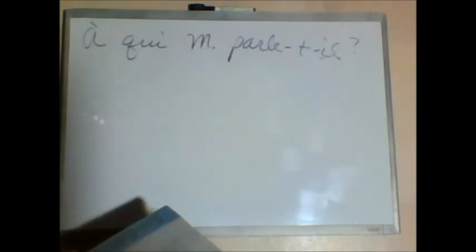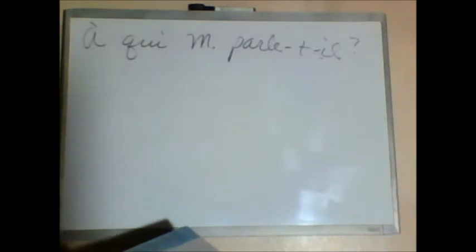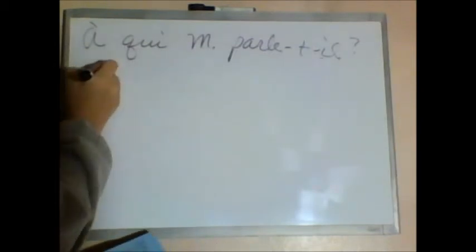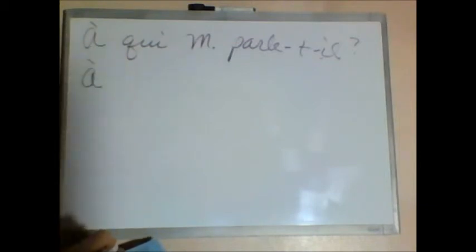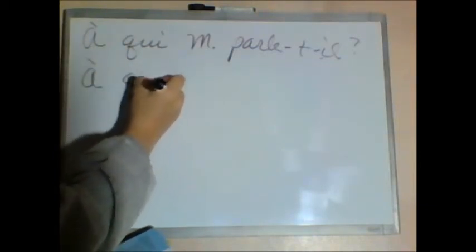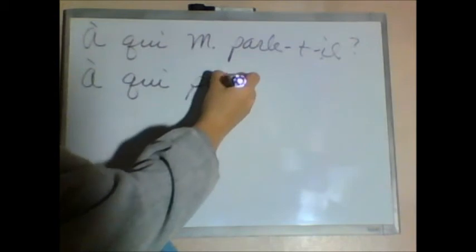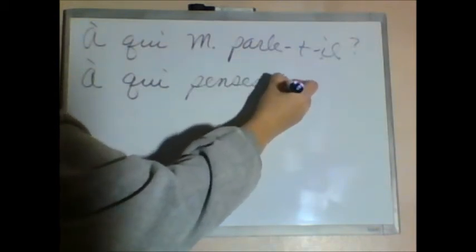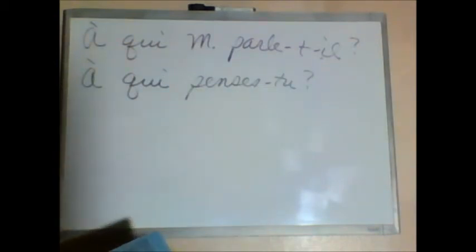Numéro 6. Je pense à mon ami. I think about my friend. Here again, we have a preposition à. We're talking about a person, so I've got to use à qui. À qui penses-tu? About whom are you thinking? In English, we would say, who are you thinking about?